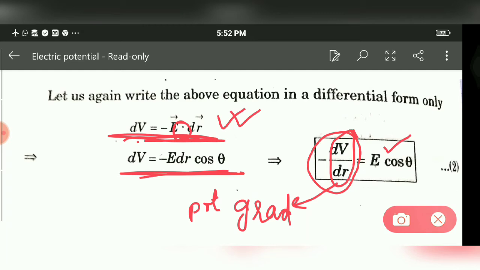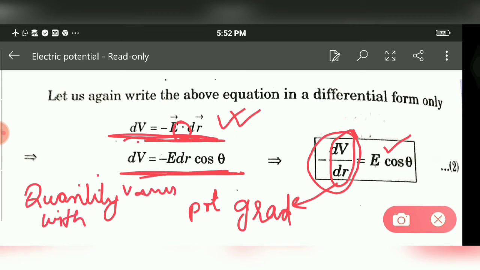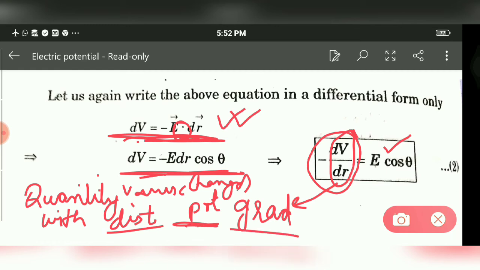Why is it called potential gradient? If a quantity varies or changes with distance, then that quantity is called a gradient. Here dV by dr is the change with respect to r, which is distance.